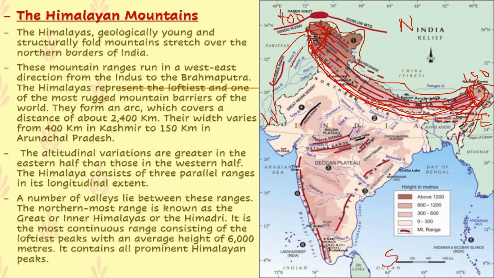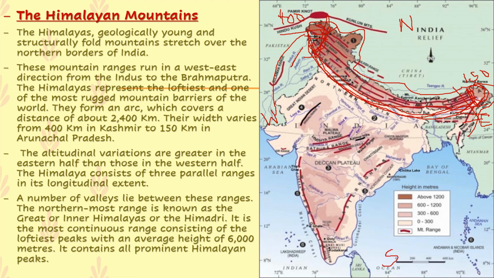The height they are talking about. In the east it is higher than in the western half. According to the breadth, if you see, the western part is much larger than the eastern part. But if you talk about height, the eastern part is much bigger than the western part, children.